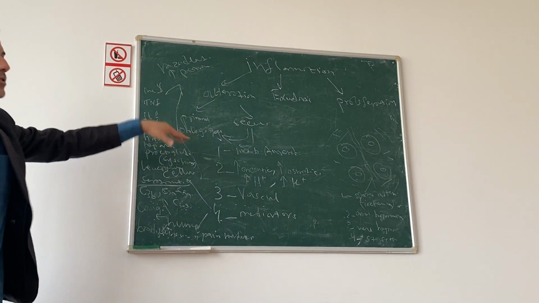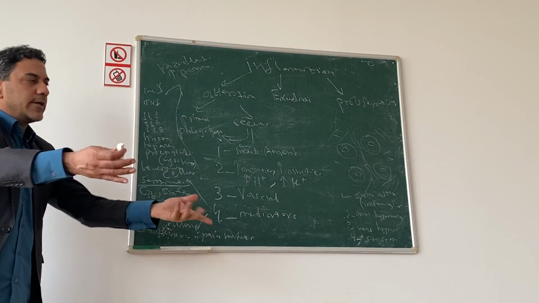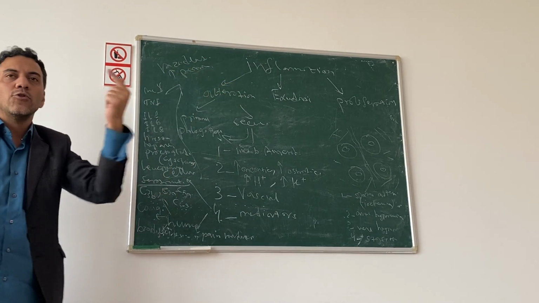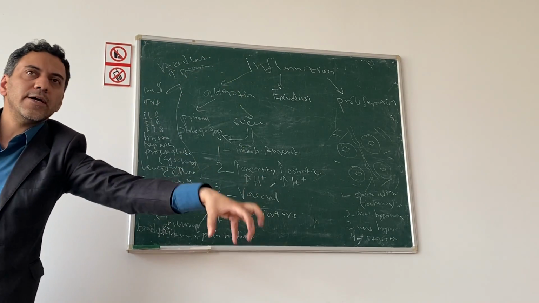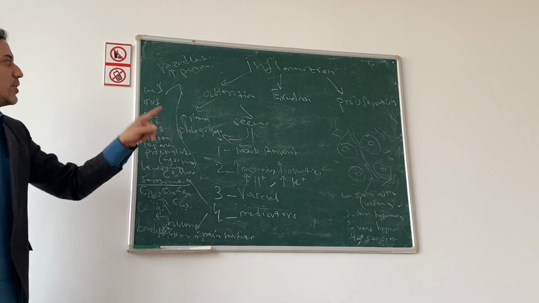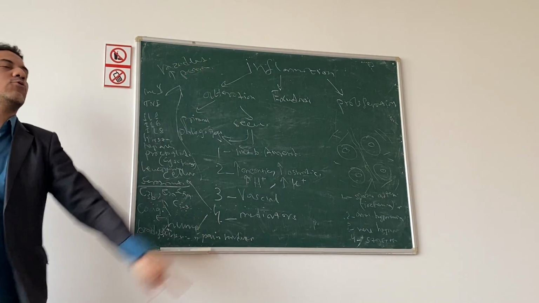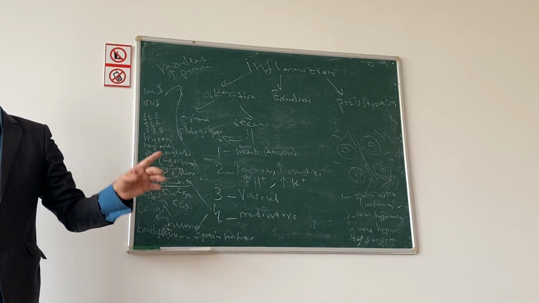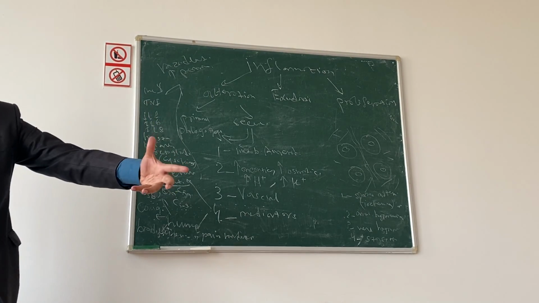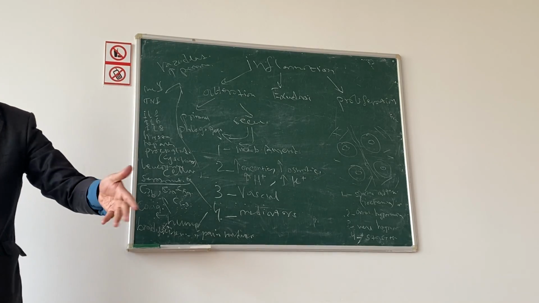All these mediators appear in inflammation and stay in the inflammatory area, except interleukin 1, which leaves the inflammatory area to the blood and spreads through our body. Why? To activate all our resistance and protection system.